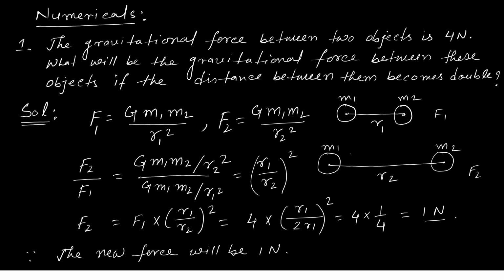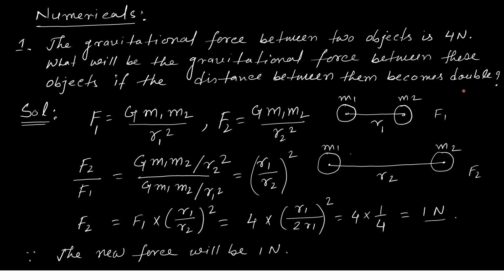Now let's do a few numericals on the concepts taught till now. The first problem: the gravitational force between two objects is 4 Newton. What will be the gravitational force between these same objects if the distance between them becomes double?